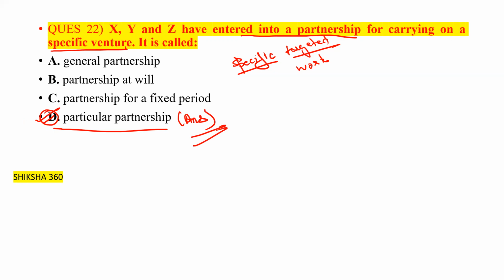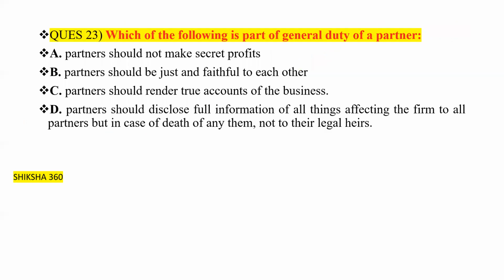Particular partnership. Now move to the next question, question number 23. Which of the following is part of the general duty of a partner? First one is partner should make secret profits.